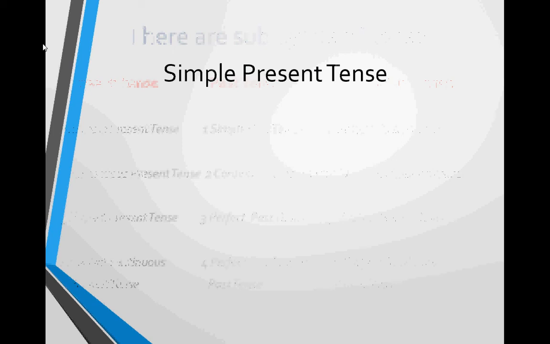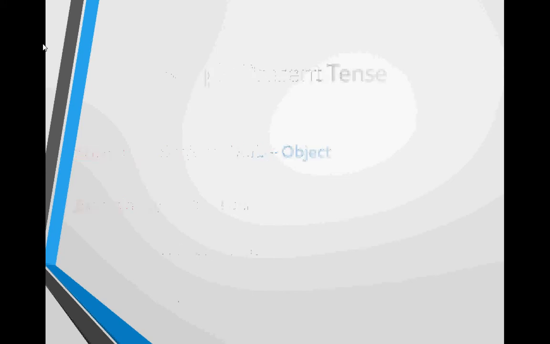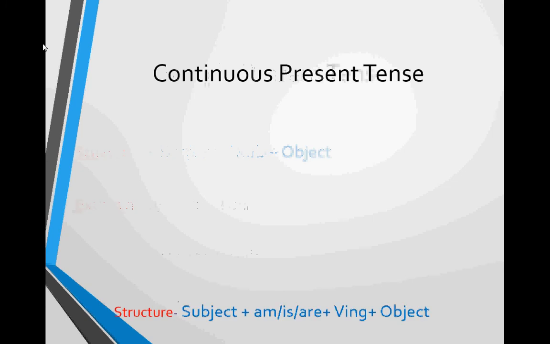First, simple present tense. Structure of simple present tense is subject plus verb plus object. Example of this tense is I write a letter, second is I eat a mango. Then second is continuous present tense.